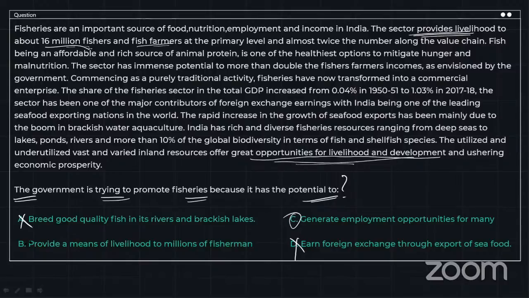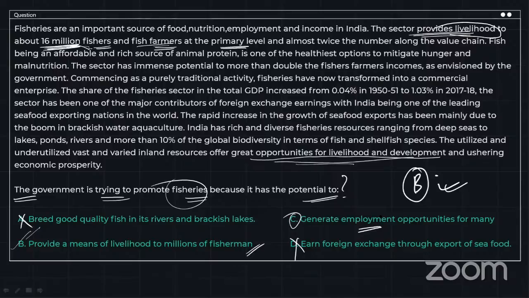Hence, it is going to be option B. Provide a means of livelihood to millions of fishermen. All right. That is why the government is trying to promote fisheries, because about 16 million fishers and fish farmers at the primary level have been receiving livelihood from fishery. All right. So we are going to go with option B. Employment opportunity is not much in fisheries, but livelihood of a lot of fishermen. All right. So we are going to go with option B over here.